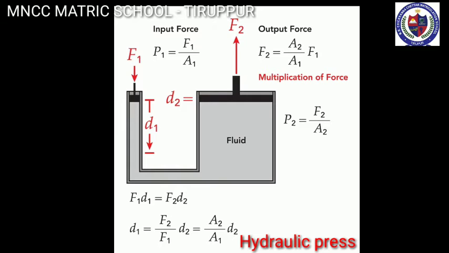So, comparing equations 1 and 2, we get F2 equals F1 into A2 divided by A1. Since the ratio A2 divided by A1 is greater than 1, the force F2 that acts on the larger piston is greater than the force F1 acting on the smaller piston. Hydraulic systems working in this way are known as force multipliers.